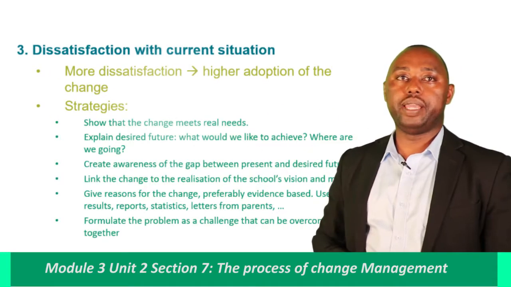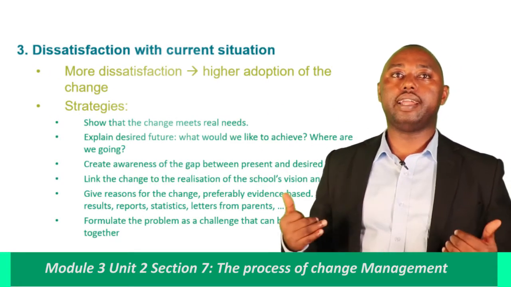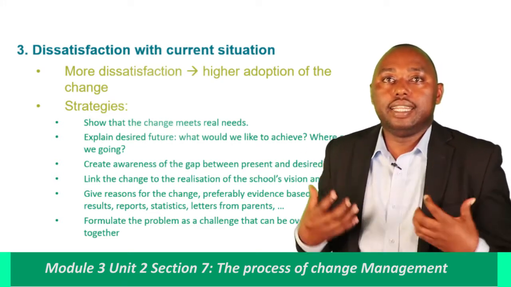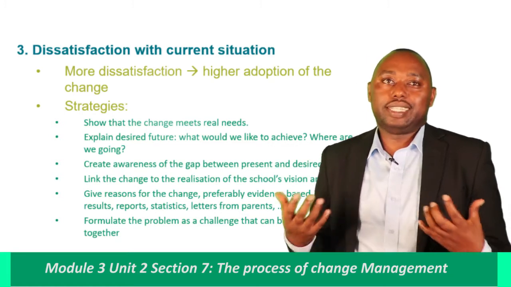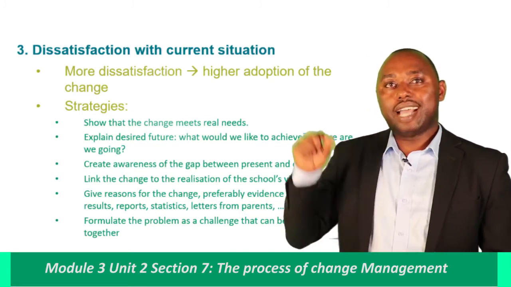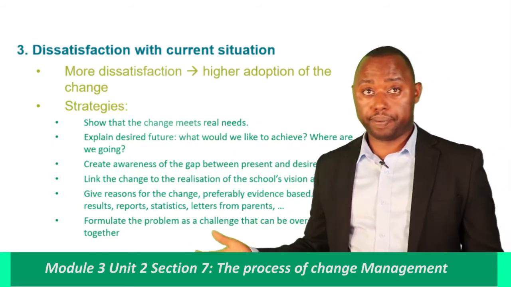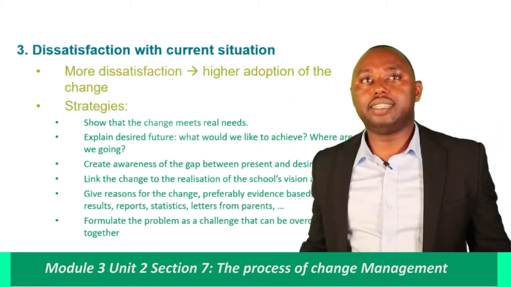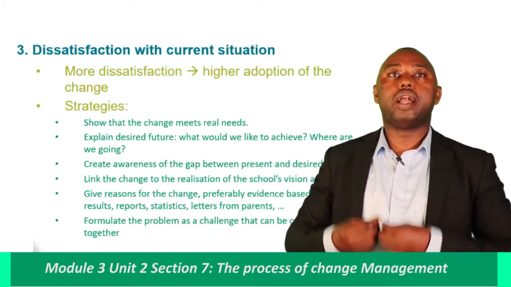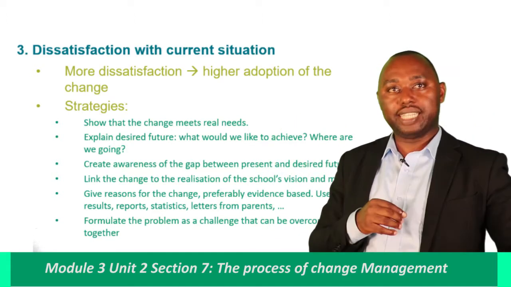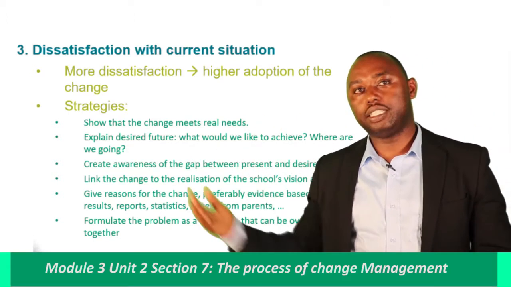The next step will be dissatisfaction with the current situation. People need to know why they really need the change to happen. During this step, we will consider, first of all, that the change has to meet the real needs of people. That's the first criterion. And number 2, explain the desired future. Where do you want people to go? And create awareness of the gap between the present situation and the desired future.